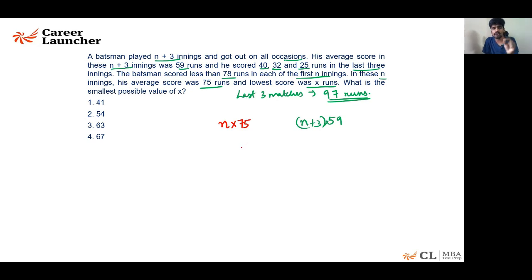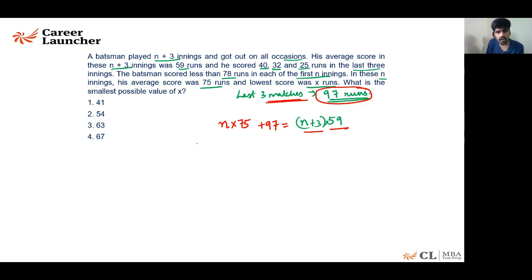So the total runs scored in the first n innings must be 75n. After that, he played three more innings in which he added 97 runs. That should be equal to the total score after n plus 3 matches, that is n plus 3 into 59.